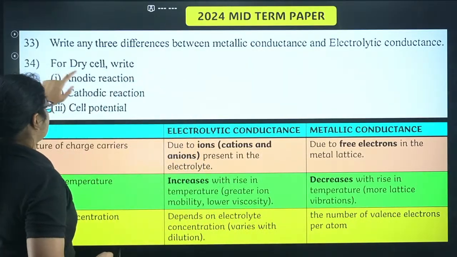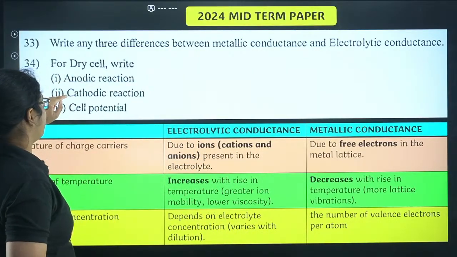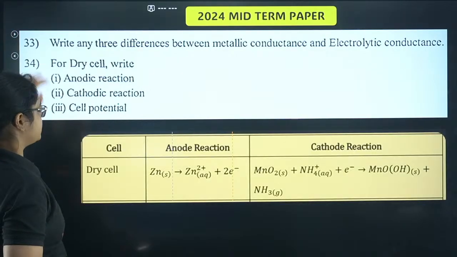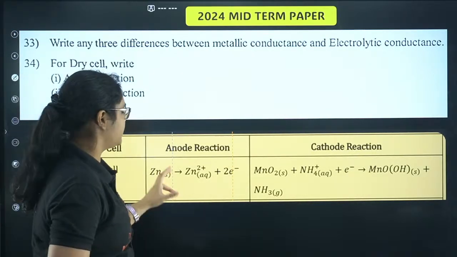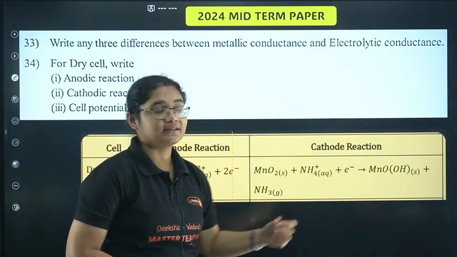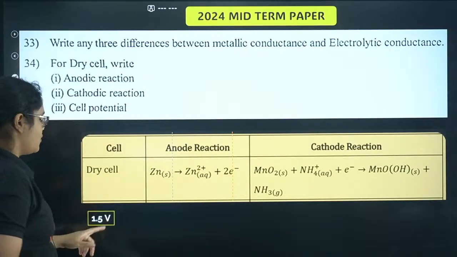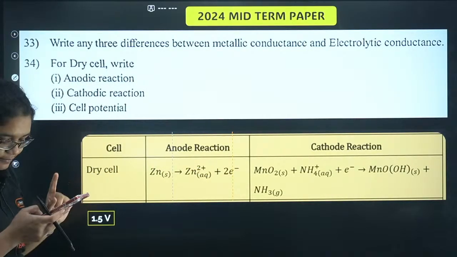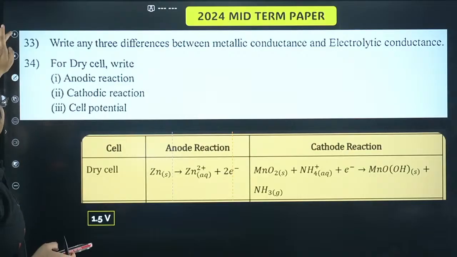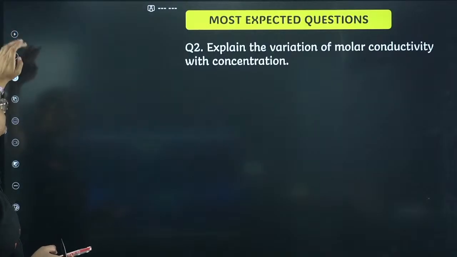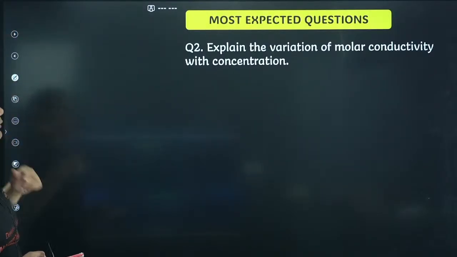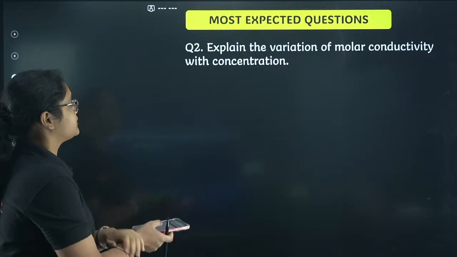Okay. Next part: for the dry cell, write the anodic reaction, cathodic reaction and cell potential. We have already written the anode reaction and cathode reaction. The cell potential is very important here, 1.5 volt. Please remember this. Okay. Next, I'll go for some more expected questions that I think are very important from this chapter.